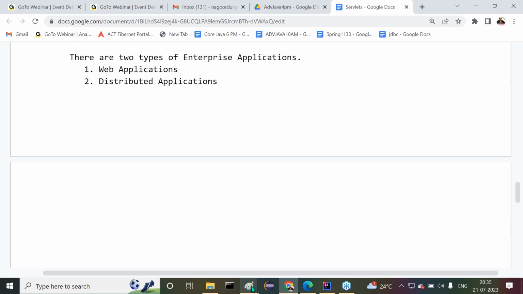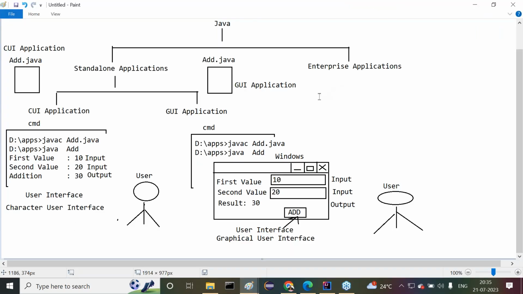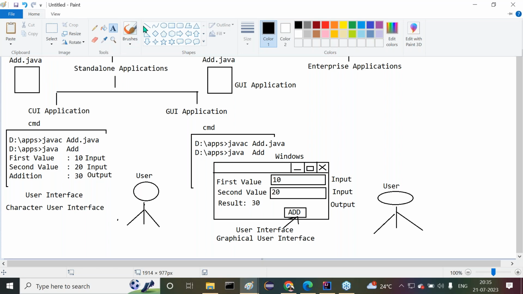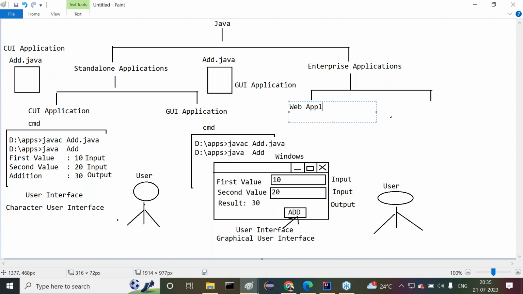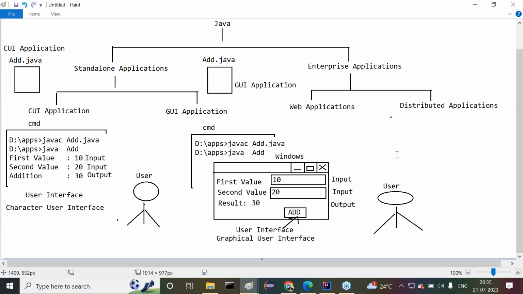Don't worry about it. First of all, enterprise applications are available in two types: web applications, and distributed applications.